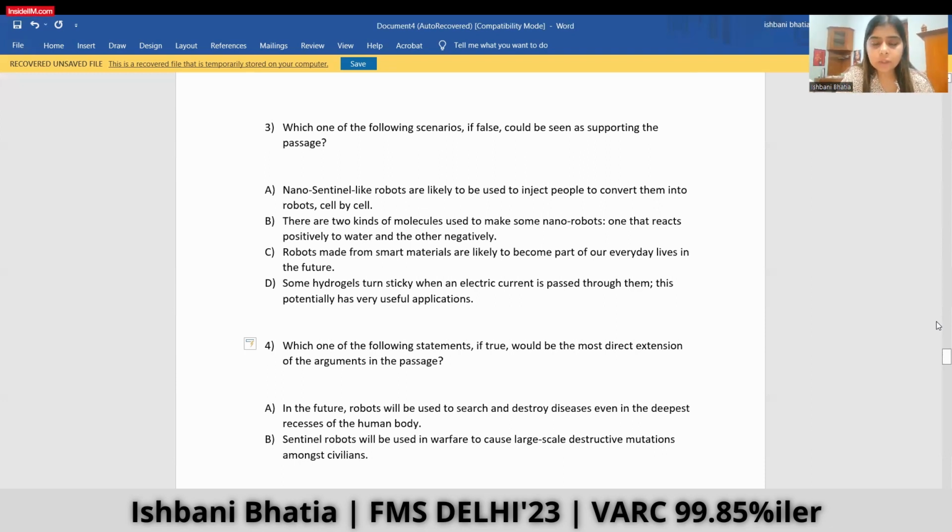Nanosentinel-like robots are likely to be used to inject people to convert them into robots cell by cell. So let's negate this statement. If the statement is wrong, that they are not being used to inject people and convert them into robots, does it support the central idea about the possible use of these kind of robots? No, hence this is not the answer.